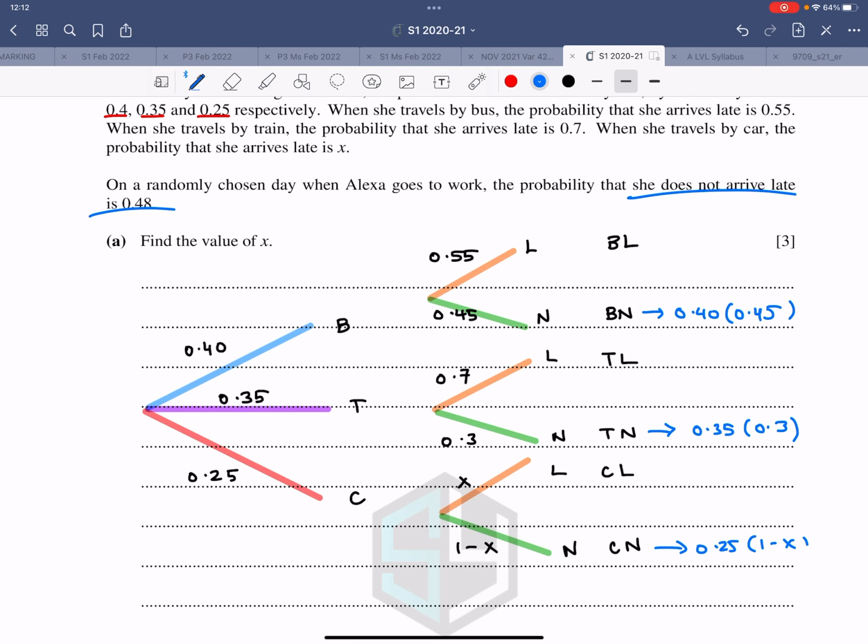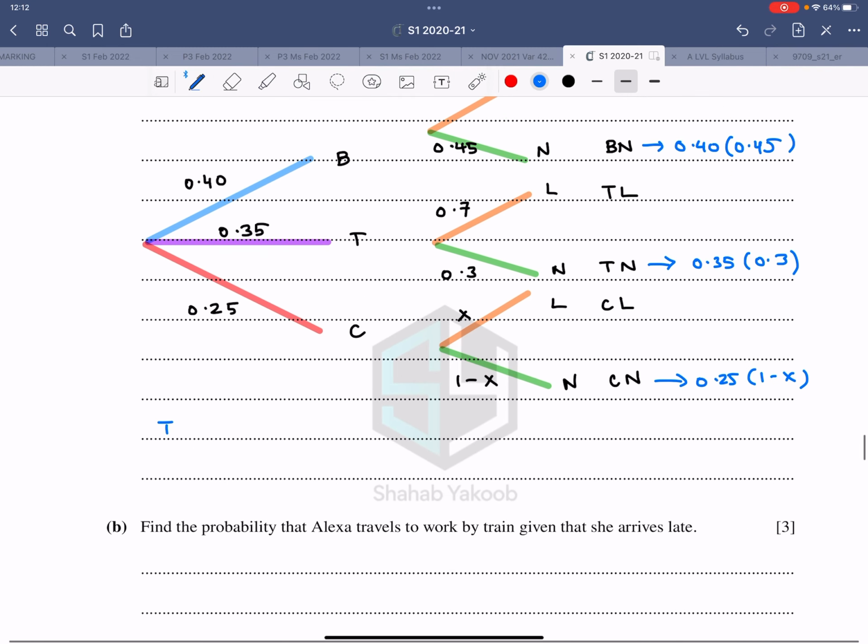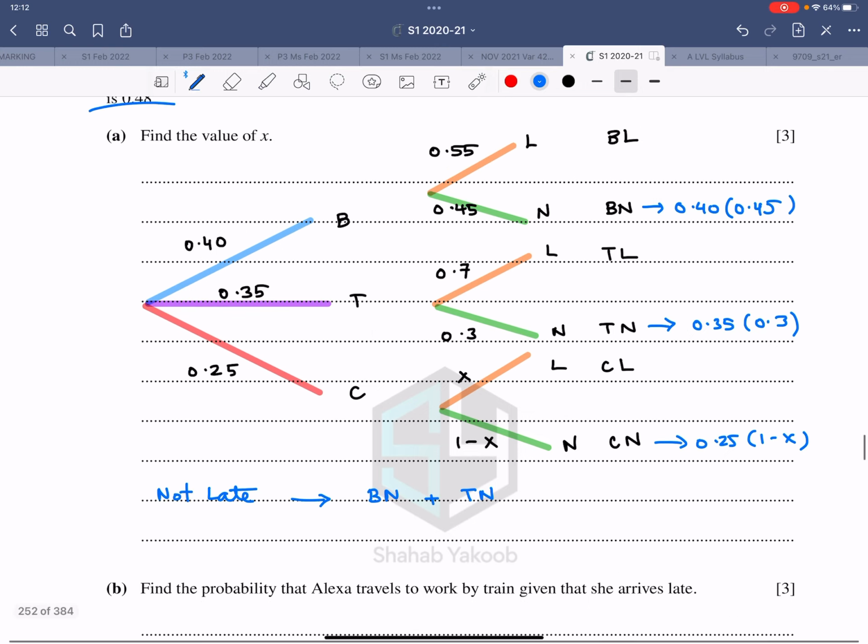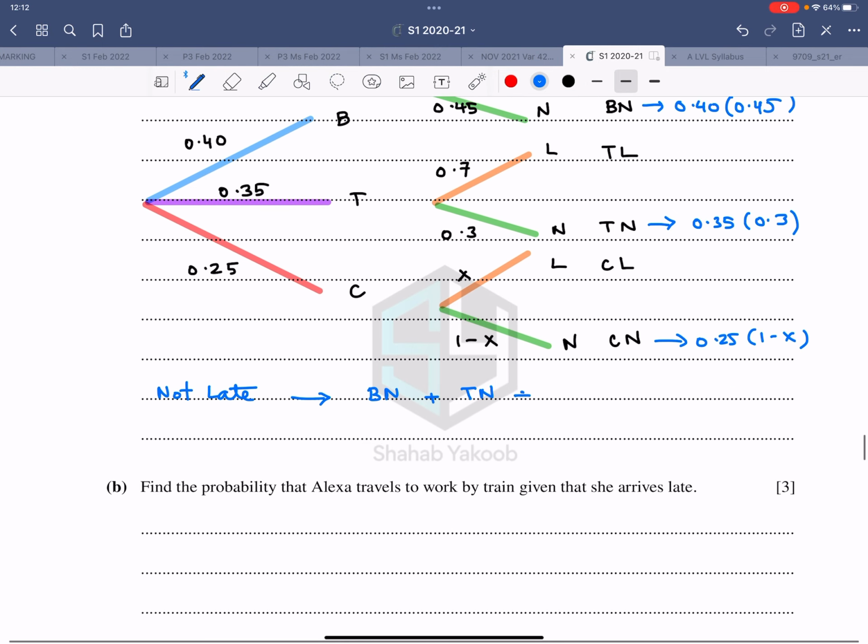So she is not late: that is the addition of these three, that is Bn plus Tn plus Cn. So this is 0.40 into 0.45, this is 0.35 into 0.30, and this is 0.25 into 1 minus x.